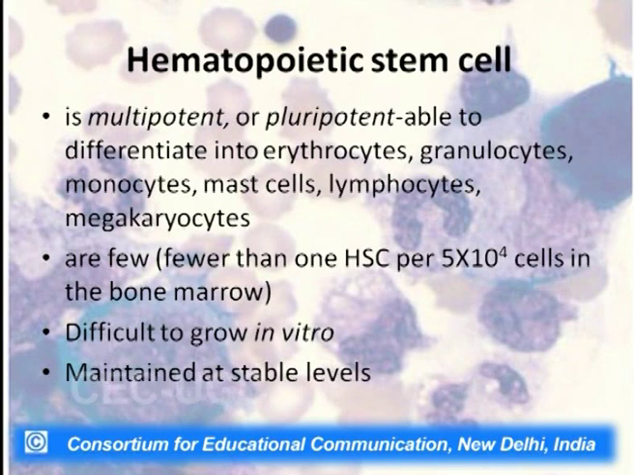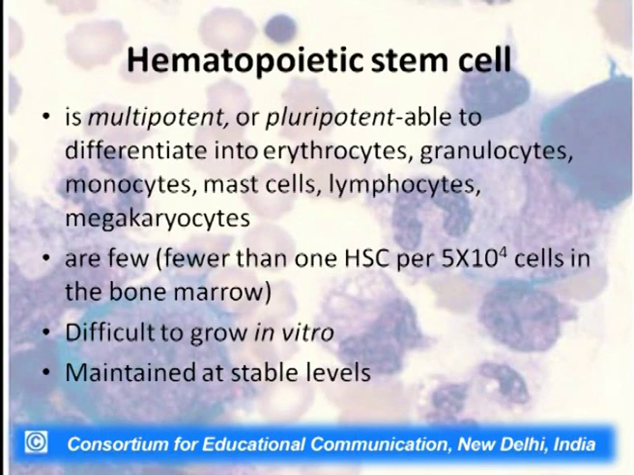So, let us define what exactly hematopoietic stem cells are. HSCs, as you can see in the slide, are multipotent or pluripotent cells which are able to differentiate into erythrocytes, granulocytes, monocytes, mast cells, lymphocytes, megakaryocytes, any kind of blood cell. Now, they are few in number. For every 5 into 10 raised to the power of 4 blood cells present in our vascular system, there is only one HSC. Their numbers are very few.